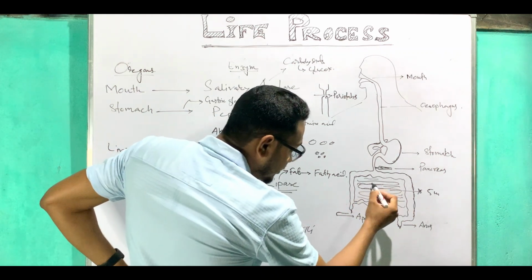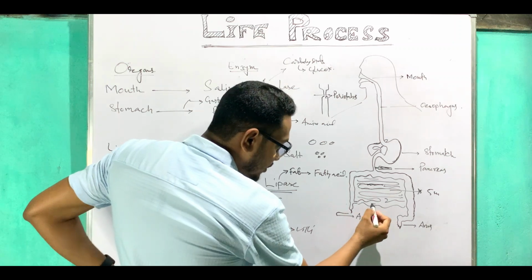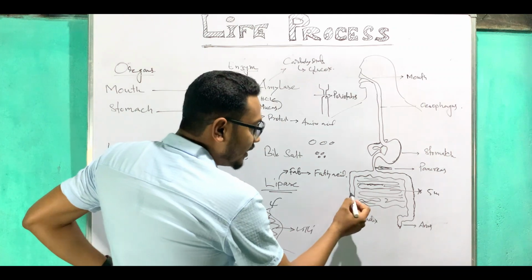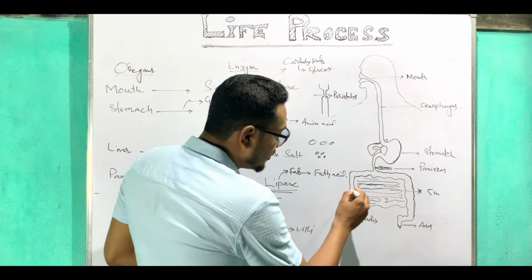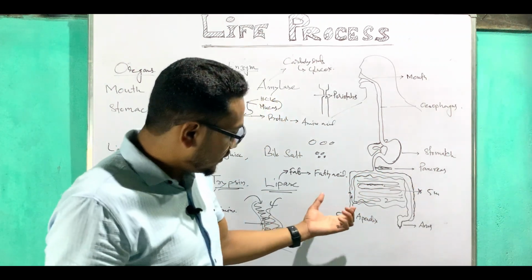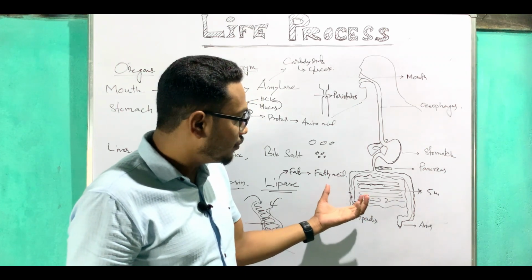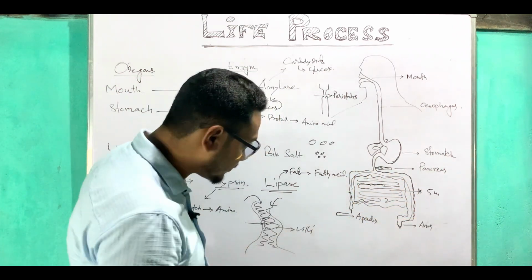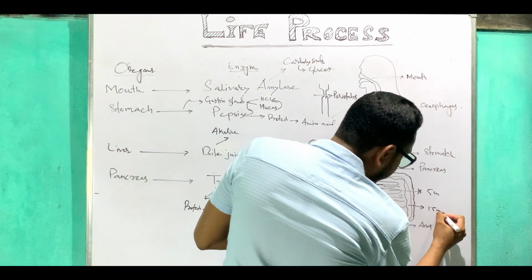And whenever the digestion and absorption process is done in the small intestine, the food comes through this pipe and goes to the large intestine. And in the large intestine, what happens? Absorption of water starts, and the waste matter starts blocking up the pipe and comes out through the anus. Clear? So here absorption of water happens, and the remaining wastage comes out through the anus. Next, the size of the large intestine is 1.5 meters.